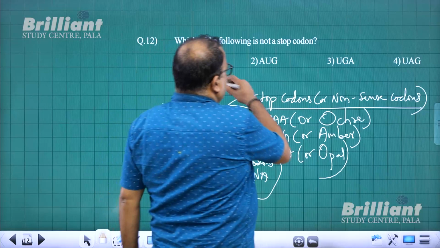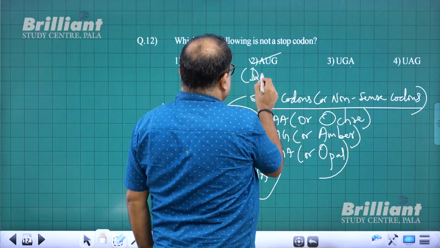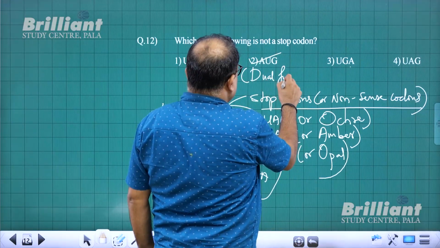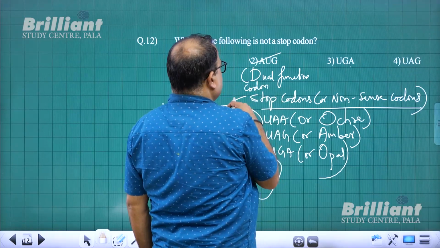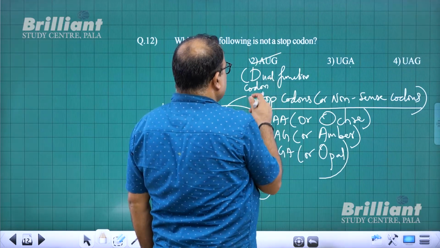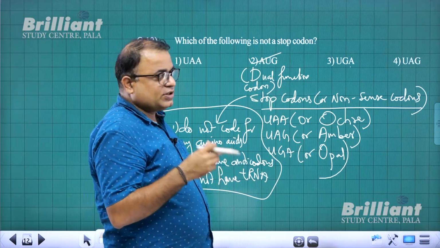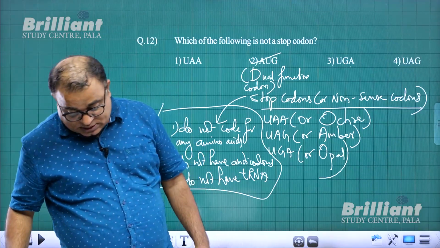So here stop codons UAA, UGA, UAG. You know AUG is a dual function codon. It will act as start codon, and in between, if it comes, it will code for the amino acid. So question number 12, 2 is the answer.